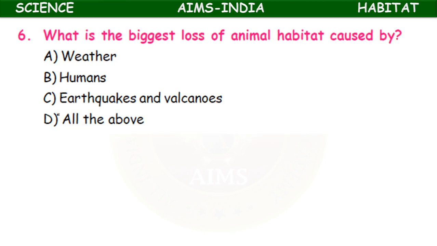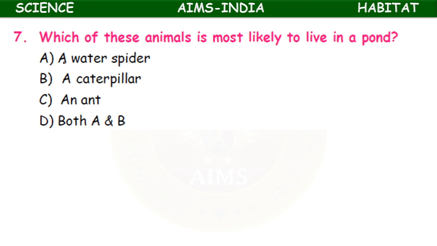What is the biggest loss of animal habitat caused by? Weather, humans, earthquakes and volcanoes. The biggest loss is caused by human beings only. They hunt, they destroy the forests. Which of these animals is most likely to live in a pond? A water spider, a caterpillar, an ant, both A and B. A water spider.